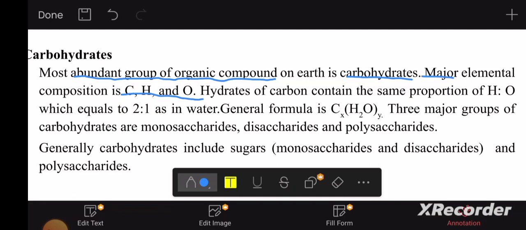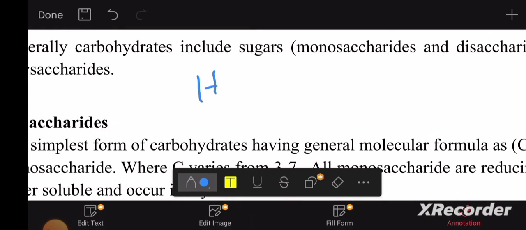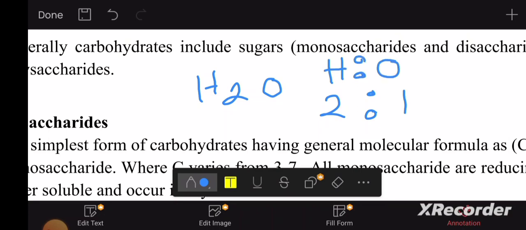Hydrates of carbon contain the same proportion of hydrogen to oxygen, which is 2:1, as in water. Now you know in water, we have H2O, this is the structure of water. So we have 2:1 as the hydrogen to oxygen ratio, right?